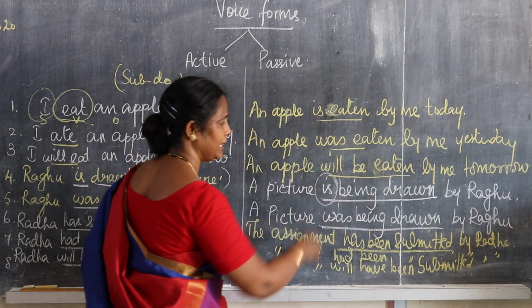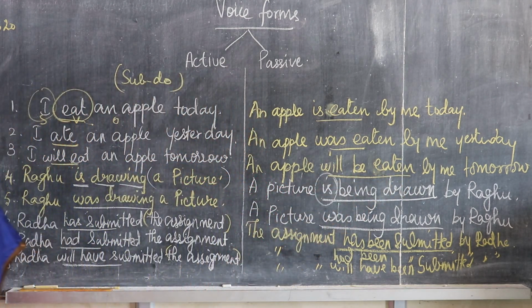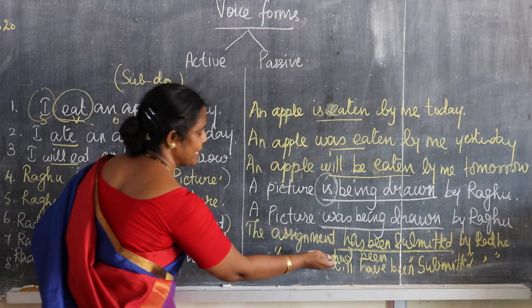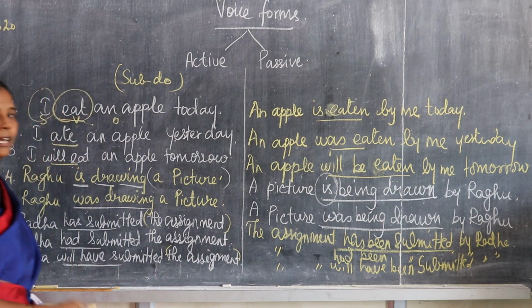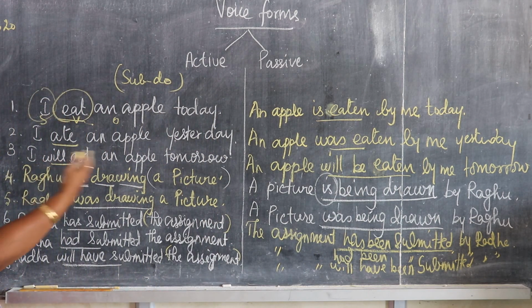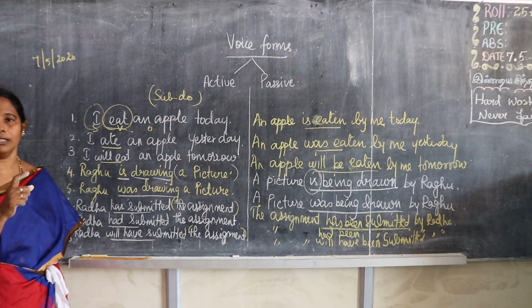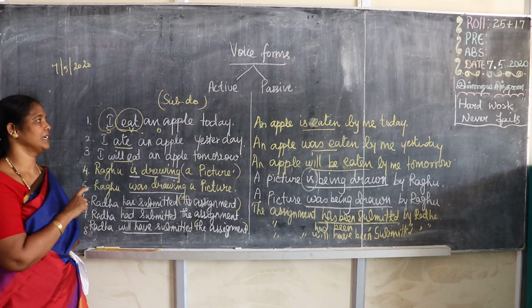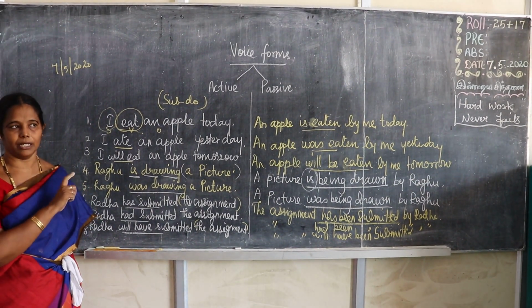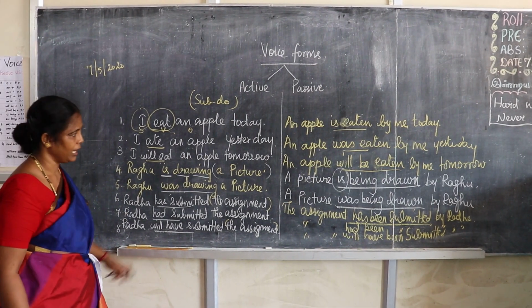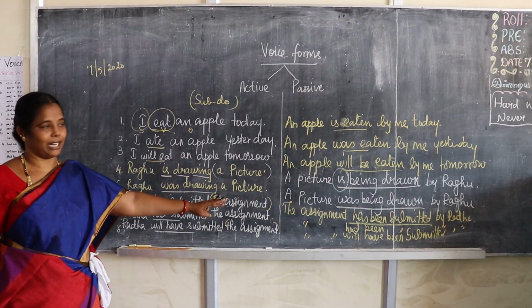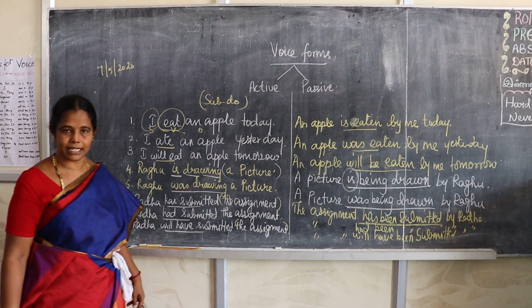Here three words should come, and in the passive form four words. Vice versa, 4 into 3, 3 into 2, 2 into 1. This is a short way, not as per the rule, but it is a short way to keep it in your memory. Okay, is it clear, students? Shall we try some other sentences?